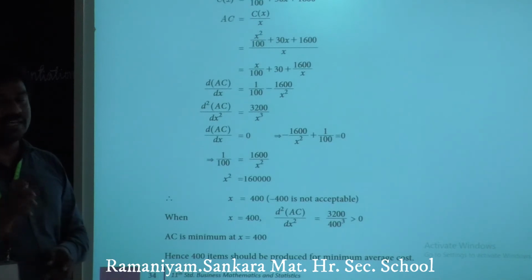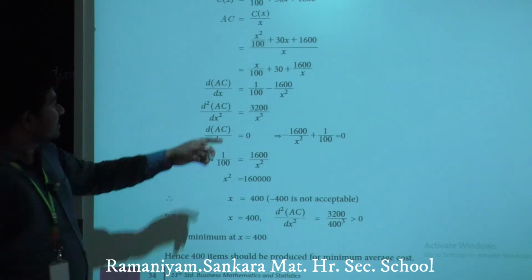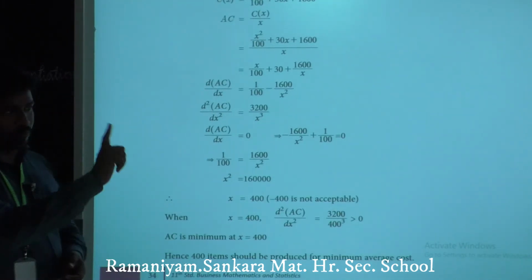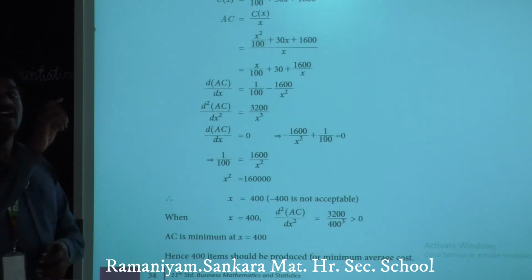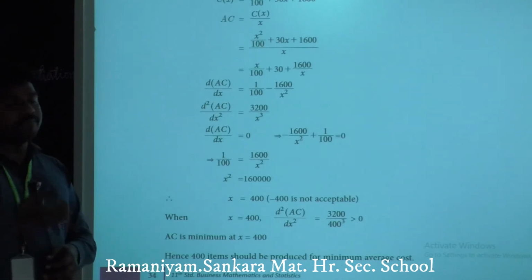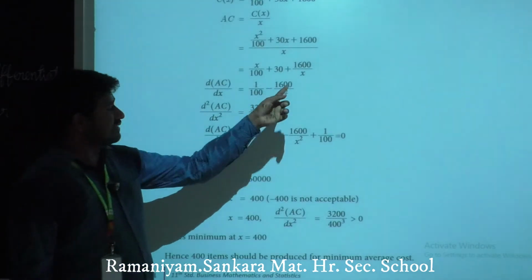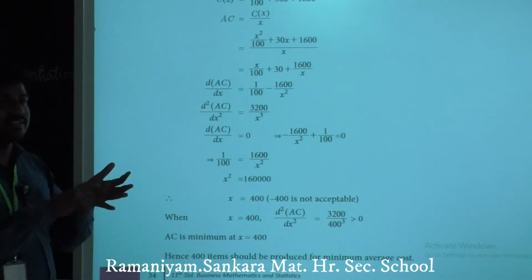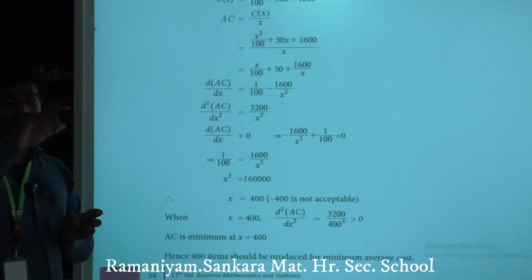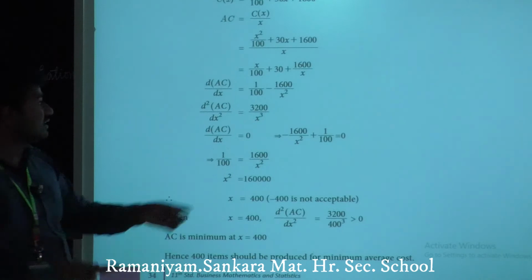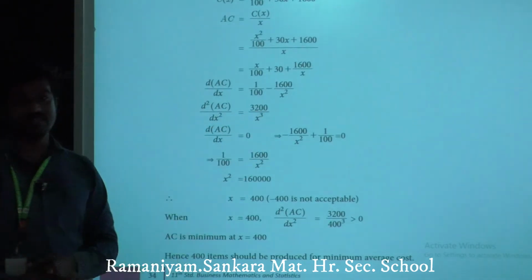Differentiation of 1 by x is minus 1 by x square, and differentiation of 1 by x square is minus 2 by x cube. Clear students? Here 1600 is already there, minus 1600 into minus 2 by x cube. So minus 2 into minus 1600 gives 3200 divided by x cube.